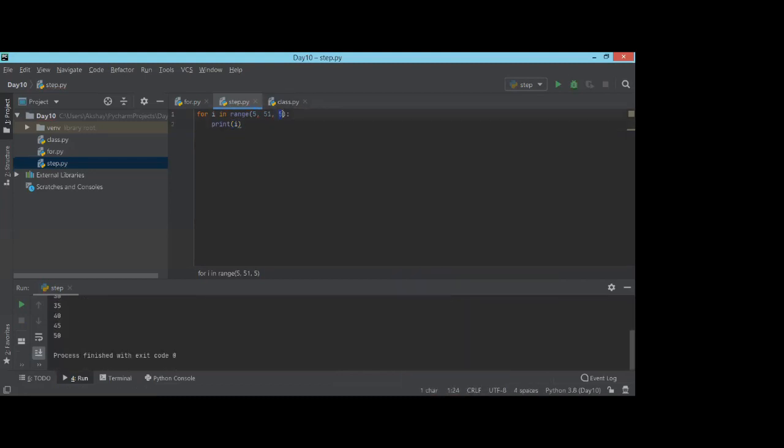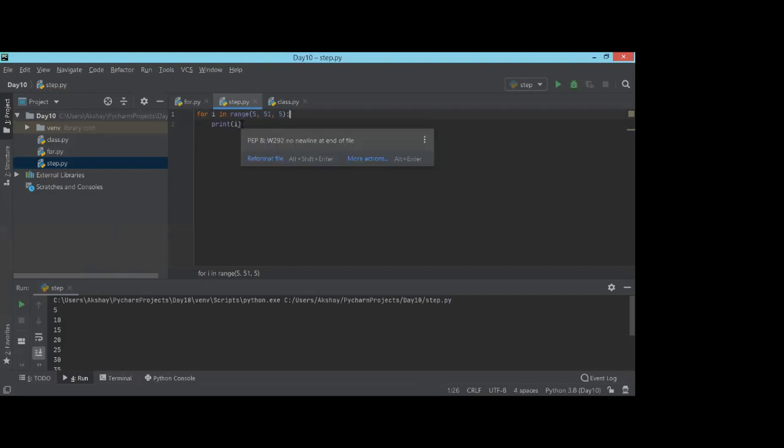So that's the use of this step parameter of range. The first thing is the start point, where you want to start. Since I gave 5, it started with 5. Second is where you want to stop, the stopping point. And third is how many numbers you want to skip. This is the step which you can use to print after a certain interval.